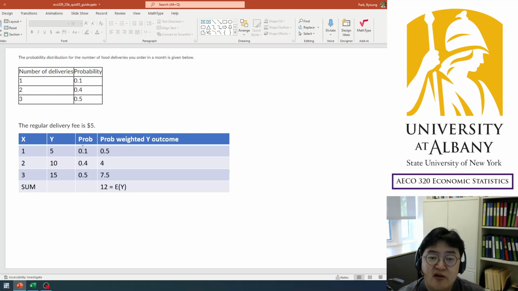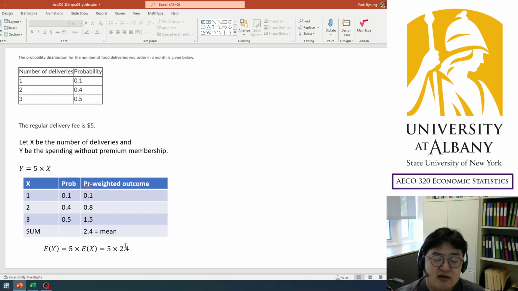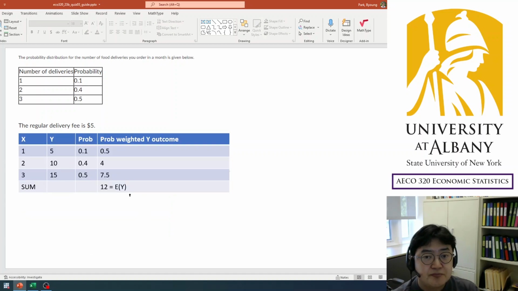Then multiply the probability to Y, not to X, since you are interested in the expected value of Y. So directly calculate the expected value of Y using the probabilities inherited from X. The probability weighted outcome for Y is 5 times 0.1, 10 times 0.4, 15 times 0.5, and you get 12 if you sum all the numbers, which is the same expectation we had before. So there are two methods to calculate the mean, but no matter which you use, you get $12.